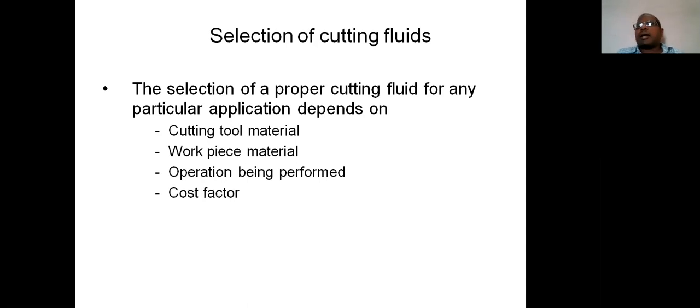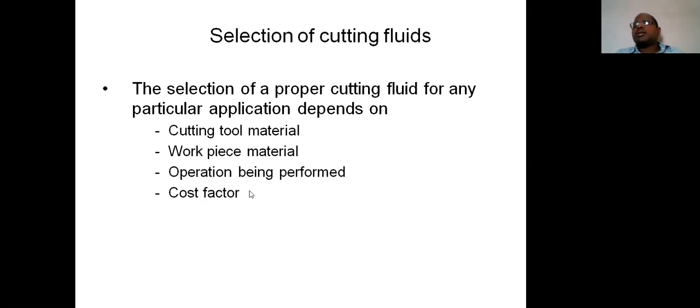So next one is the cost factor. In the previous categories of cutting fluids, I explained that the major advantage of water soluble oils is cost cutting, as the cost required to produce the required quantity is very low. So if a particular operator or firm can't afford to pay large amounts, suppose it is a small unit where the person has only one lathe machine and one drilling machine, then he can't consider the cost factor.